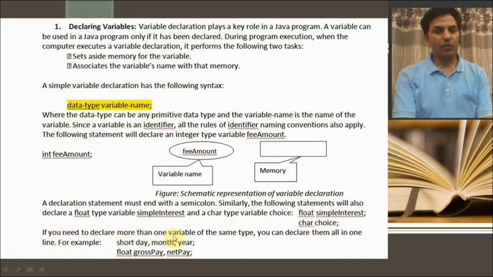If you need to declare more than one variable of the same type, you can declare them all in one line. For example, I have to declare three variables of the same data type: day, month, year. I want all these three as short. So I declare short day, comma, month, comma, year. Same if I want two variables of the same data type float, I am using grossPay, comma, netPay. By using a comma, I can declare multiple variables of the float data type. So this is declaration of variables.